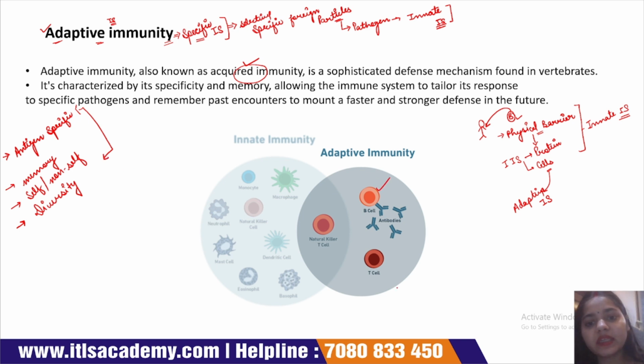B cells, T cells, antibodies are part of the adaptive immune system. Okay, this dark region of cells is responsible for adaptive immunity, and these light shaded cells are responsible for innate immunity. In innate immunity, we study the monocyte, natural killer cell, neutrophils, mast cells, eosinophils, basophils, and macrophages.